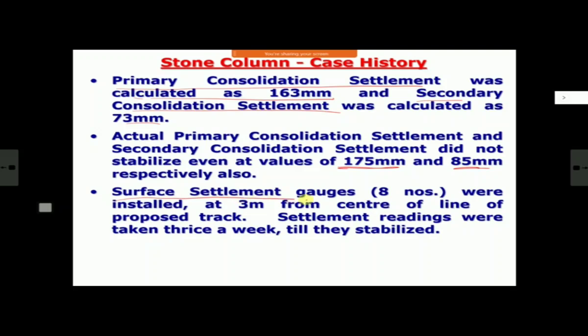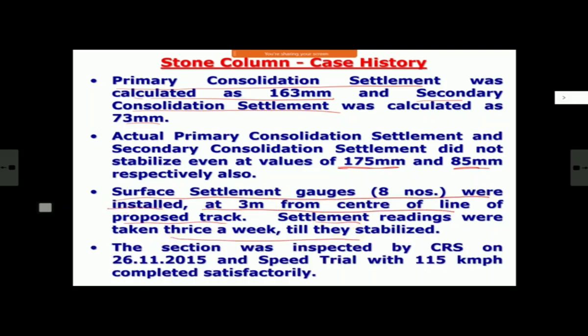And then, as usual in any observational method, they provided settlement gauges, 8 numbers, at 3 meters from the center line of the proposed track, and settlement readings were taken thrice a week till the settlement stabilized. And this section, which was so troublesome, everybody was so much worried. When it was inspected by CRS, they were able to do a speed trial with 115 kmph speed satisfactorily, without any problem. And it was opened in November 2015.